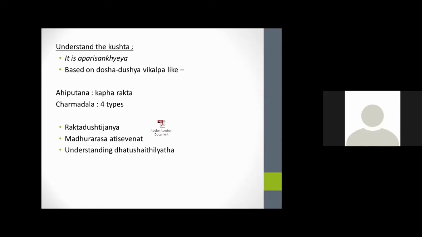So if we try to understand the Kushta based on the presenting symptoms, or based on the morphology, there will be n number of morphologies. It is aparisankhya. So try to understand the clinical condition based on the dosha dushya vikalpa. As in the case of Ahipudana, there will be kapha-rakta manifestation. Charmadala is of 4 types: vataja, pittaja, kaphaja and sannipataja. So based on this involvement of dosha, try to understand the clinical condition.